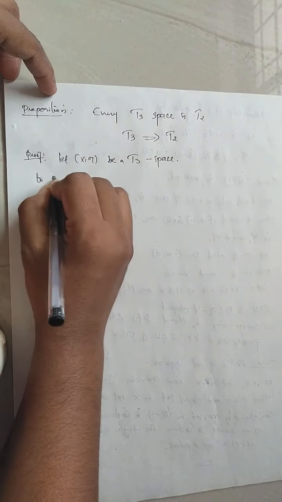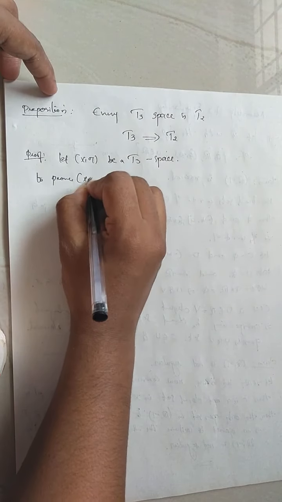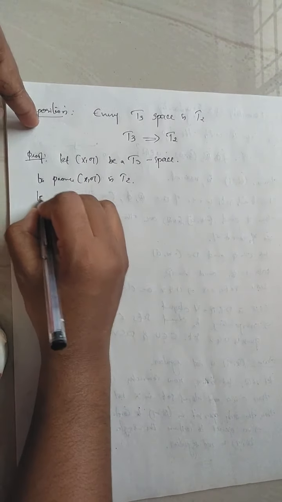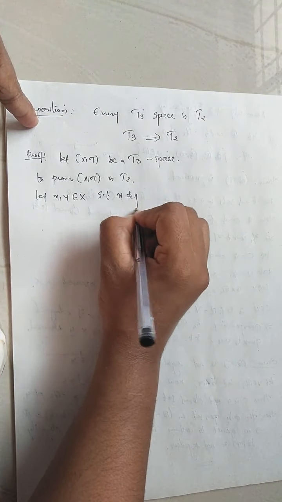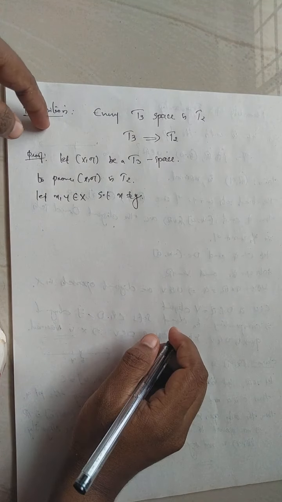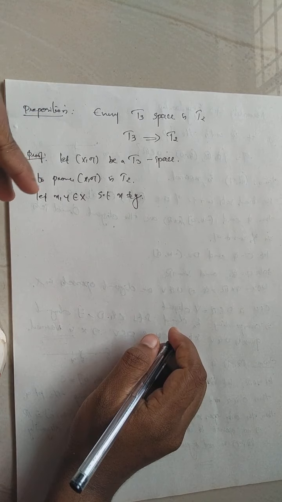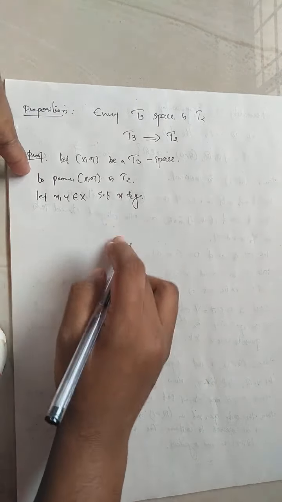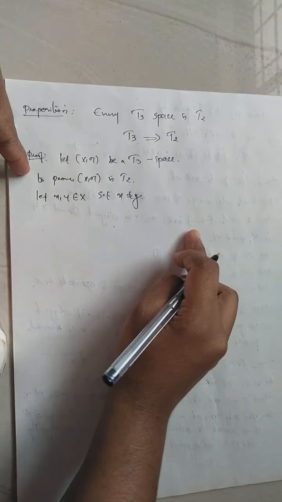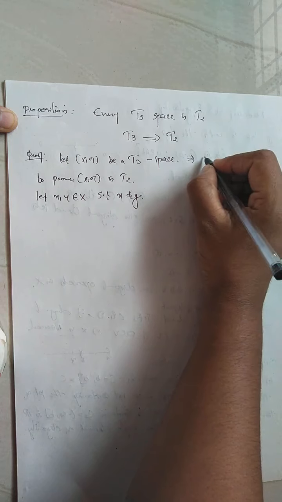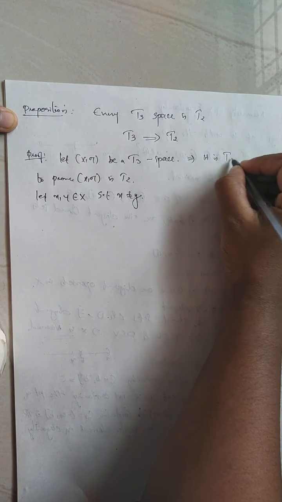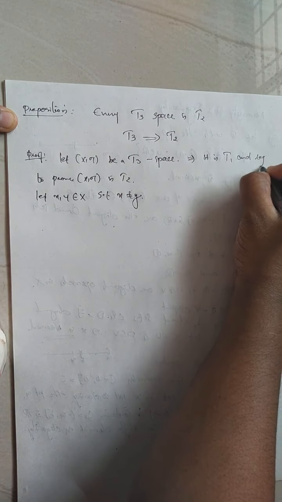To prove X is T2, we want to consider two distinct points x and y. Let x, y belong to X such that x is not equal to y. Then we need to exhibit two open sets U and V such that x is in U, y is in V, and U intersection V is empty. Since X is T3, it is T1 and regular.